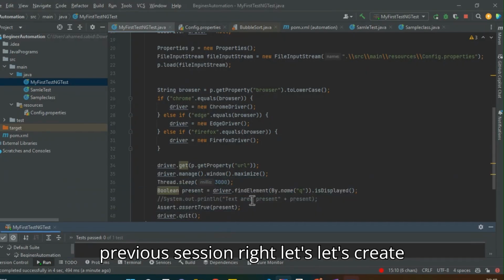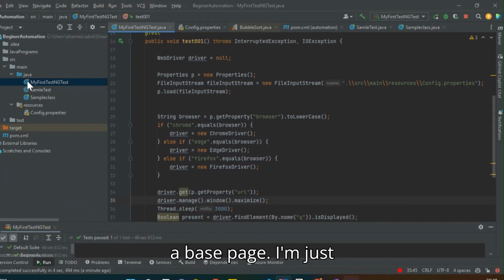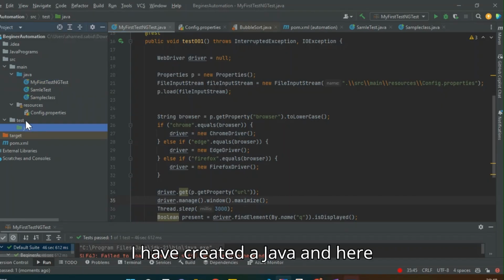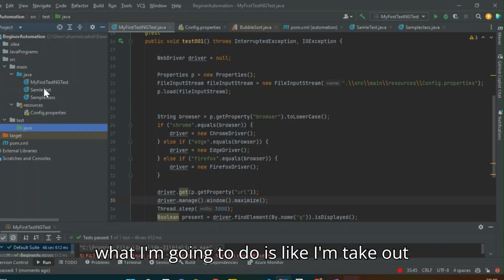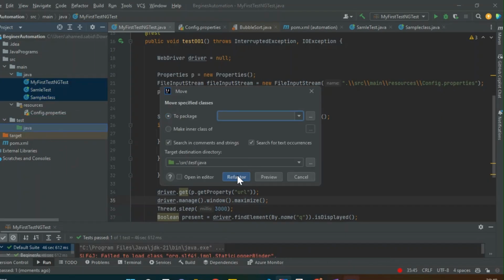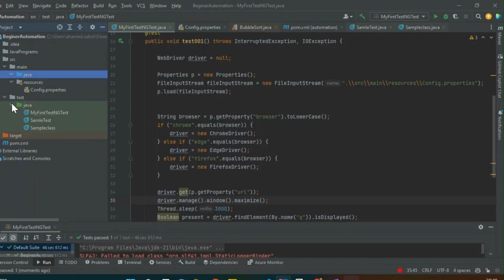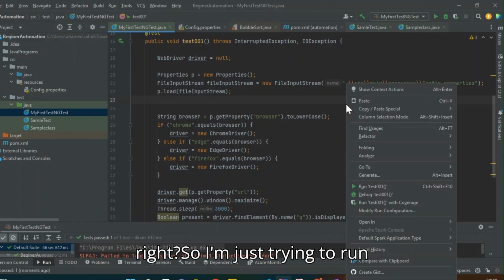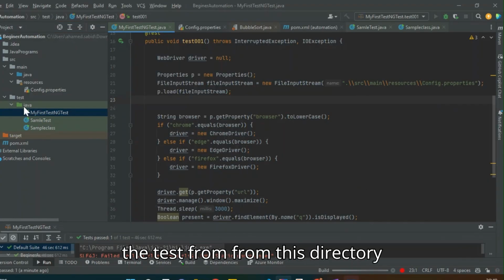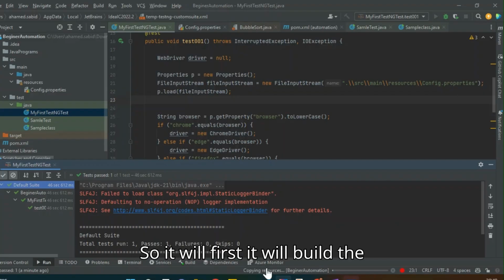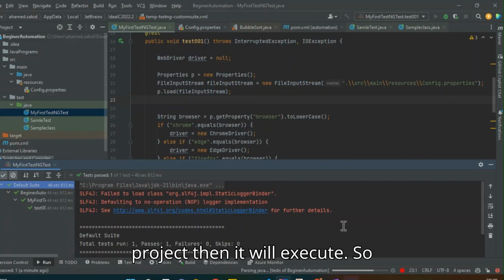As discussed in the previous session, let's create a base page. I have created a Java folder, and here I'll move all my test classes into it, under src/test/java, so that I can view all the tests here. I'm also going to run the test from this directory and see how it works. It will build the project, then execute.